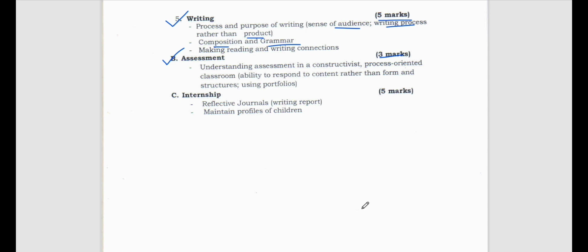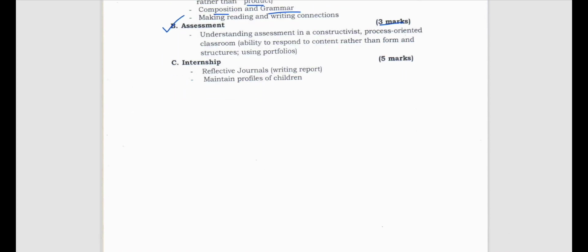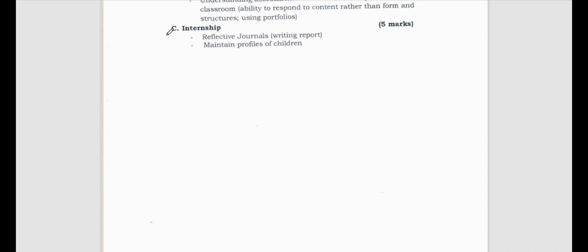Then the last part, I think this is the end, so the last part is internship. Internship will be coming for 5 marks. So reflective journals or report writing. What are reflective journals and how do we do our report writing? Then maintain profile of children. Something through which we maintain the profile of the children. Those things we have to keep in mind. How are we going to maintain the profile of the children?